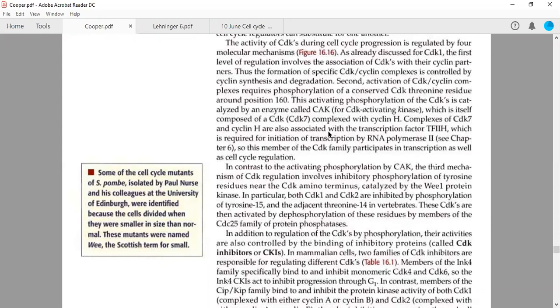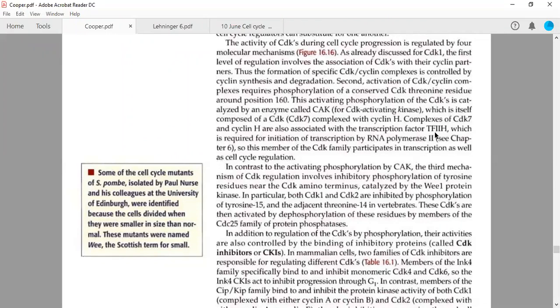Now, the complex of CDK7 and cyclin H is also associated with transcription factors. Oh, now we are moving to molecular biology. I'm really sorry, but I will give you a little glimpse of this particular thing because this is a portion of molecular biology and we are right now in cell biology.